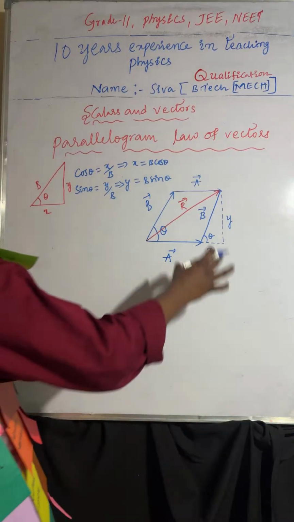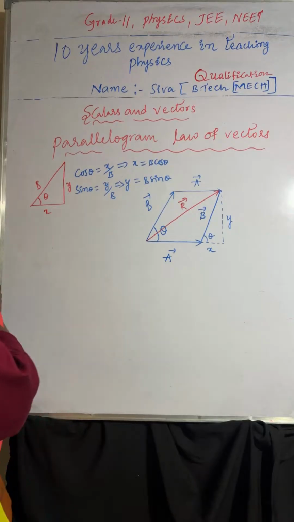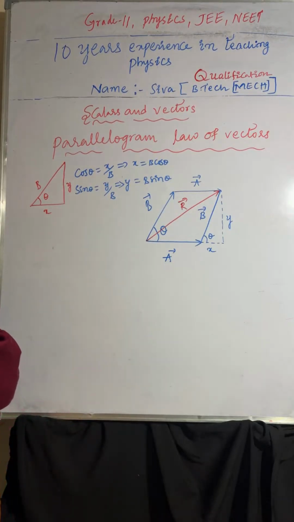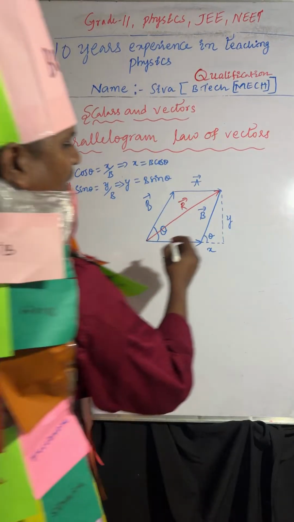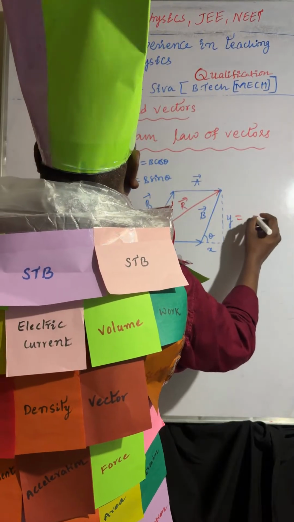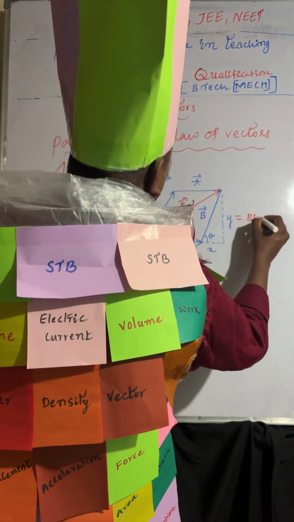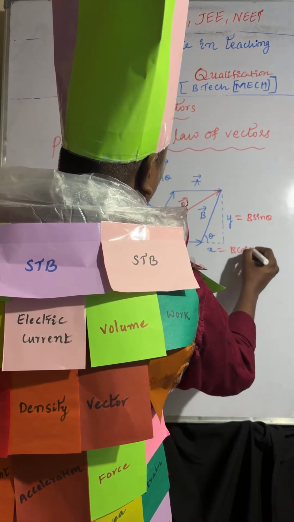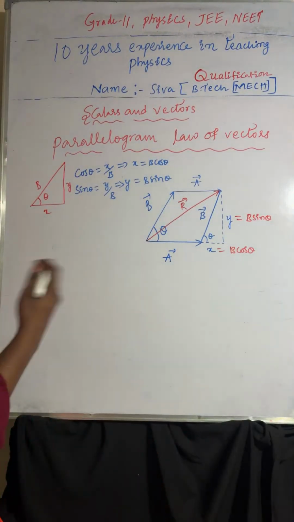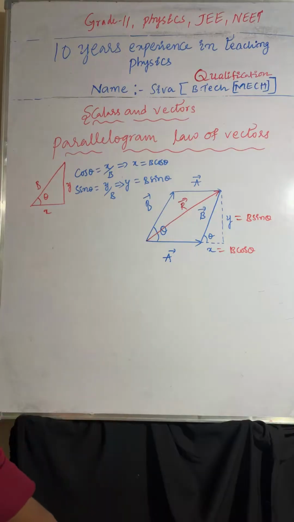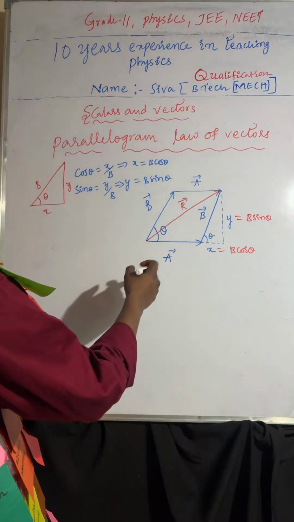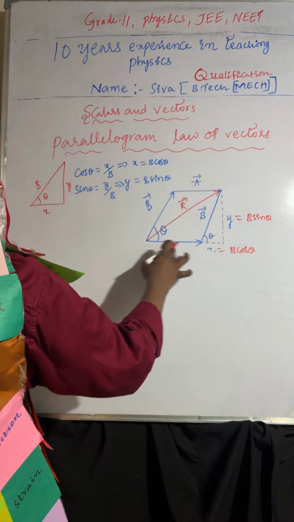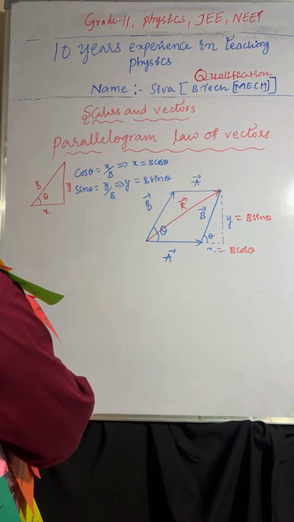Now I want the resultant. So here you can write y equal to b sin theta, x equal to b cos theta. So the resultant equal to a plus x.